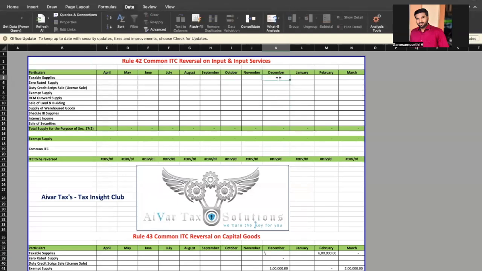For example, we are in the December month GSTR 3B filing status as of now. So in this month, we are having 15 lakh taxable supplies. There is no zero rated supply. So we have a zero rated supply of 5 lakhs and duty scrip sale of 1 lakh.